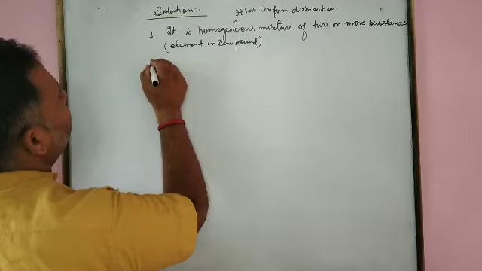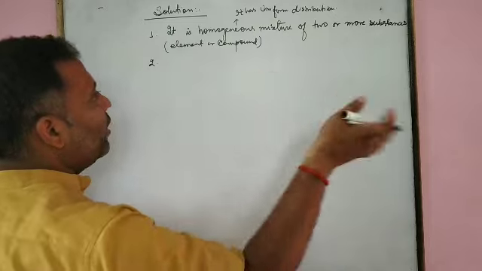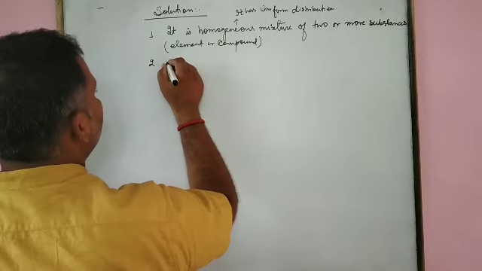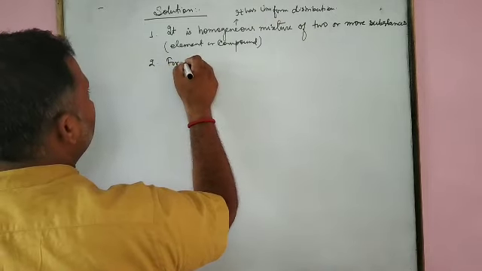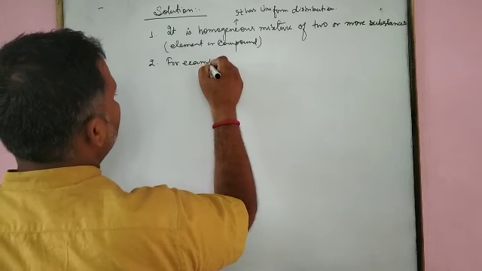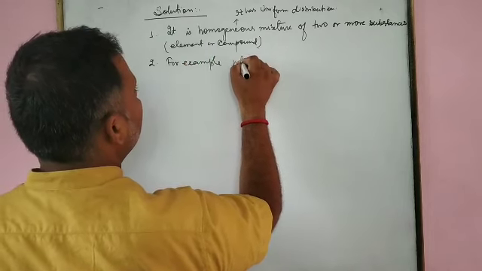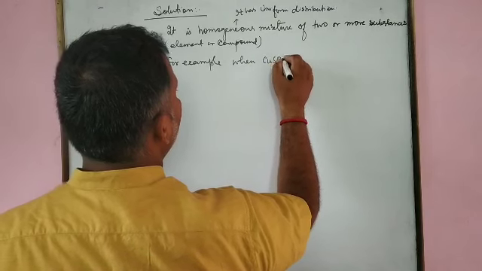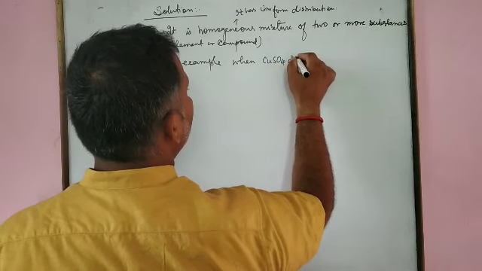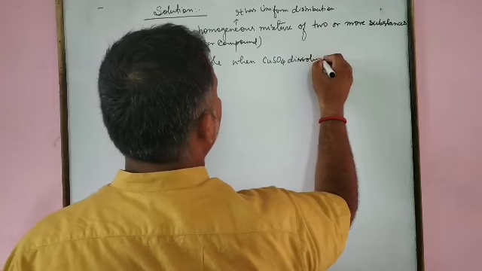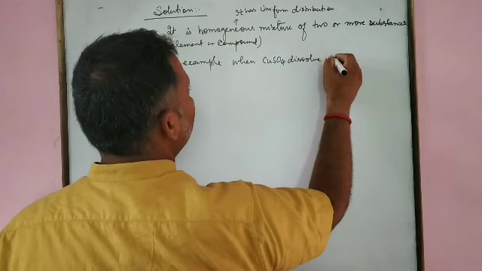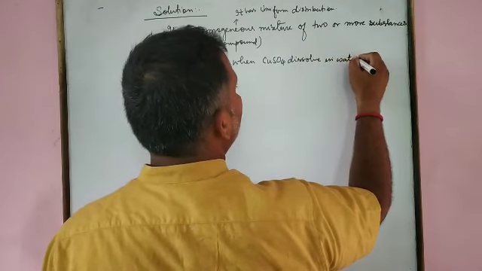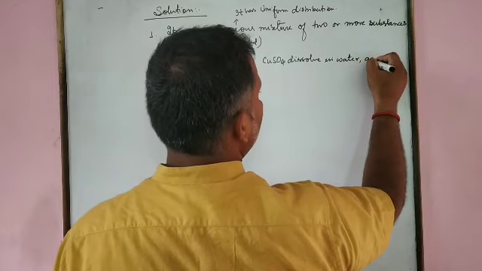The next one, we have a variety of examples. For example, when copper sulfate dissolves in water, or we can say aqueous solution.